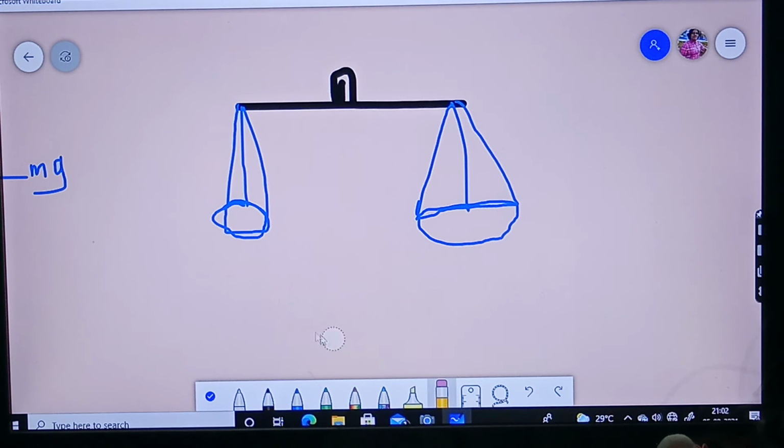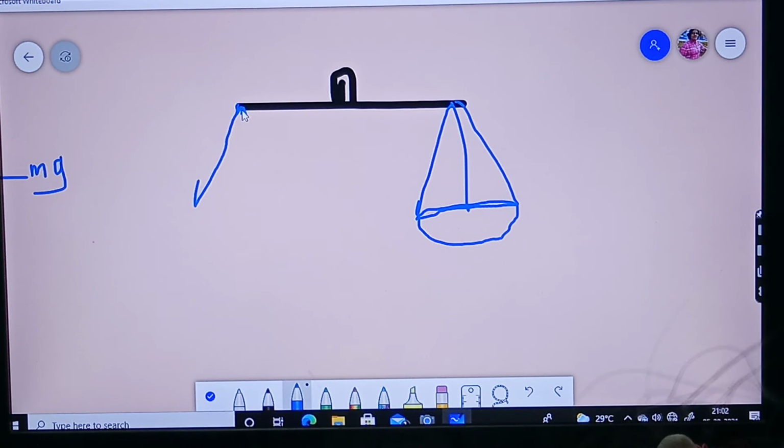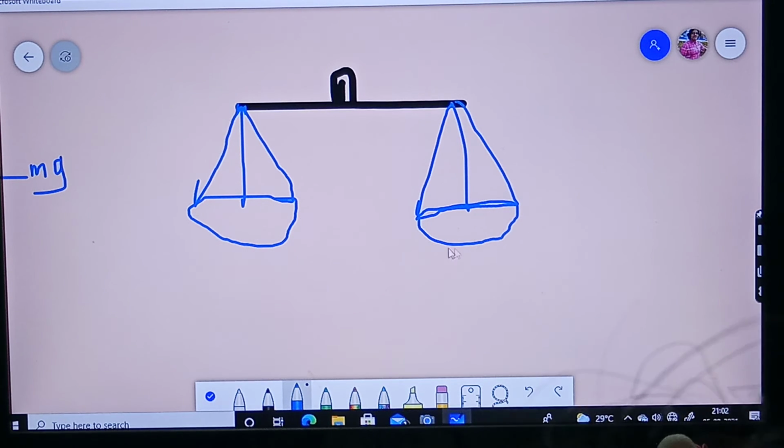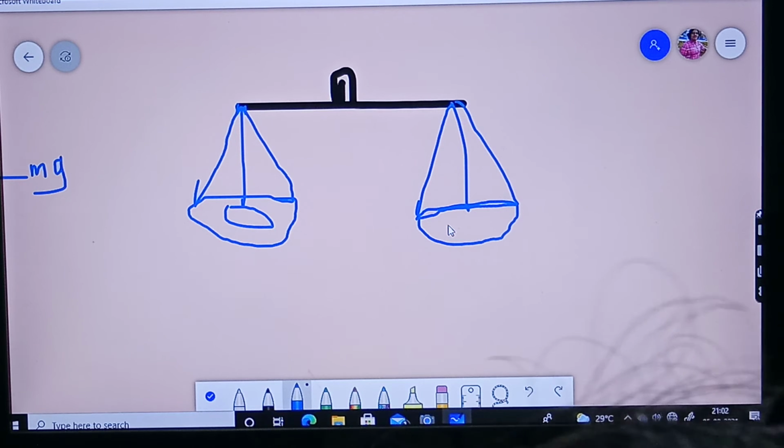Okay, wait, I will draw again. 1, 2, 3. See, I am very bad at drawing, okay? This is one beam balance. One side you will keep any object, and on the other side you will keep standard weights. What are those? They are in hexagon shape.